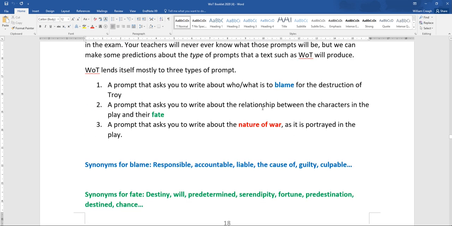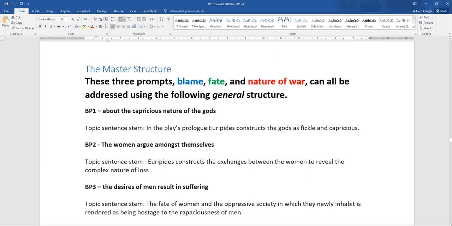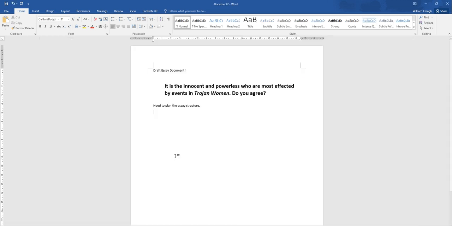They are prompts about who or what is to blame for the destruction of Troy, prompts that ask you to write about the fate of the characters in the play, and prompts that ask you to write about the nature of war as it is described in the play. And what we've got here is a kind of master essay structure that can be applied to any of these 3 prompts. So we've got to decide, first of all, is our prompt about blame, fate, or the nature of war? Let's have a look.